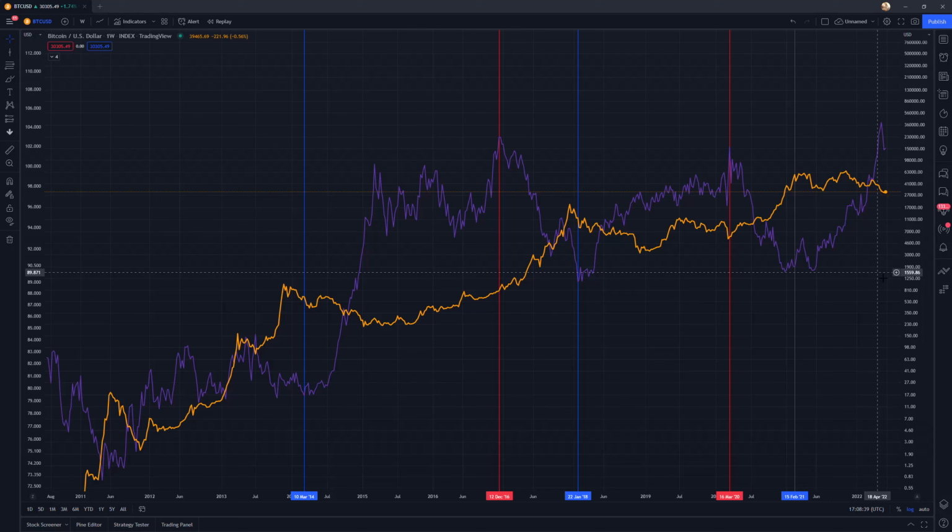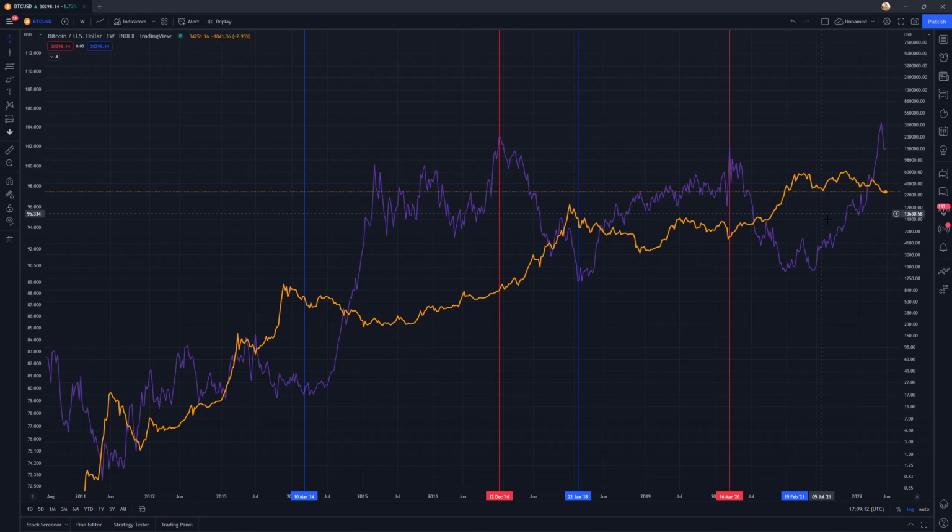When Bitcoin is rallying, DXY is not doing much. It's crashing, or it's going sideways, and there's a pretty clear correlation over the long term, although anything can happen over the next few weeks. So I would just kind of keep that in mind when looking at this chart, right? Because we can see how over the span of a few years, the correlation is very clear. But if we were just to say, take a few cherry-picked weeks of data, we could make the argument, okay, they both rallied during the same week.